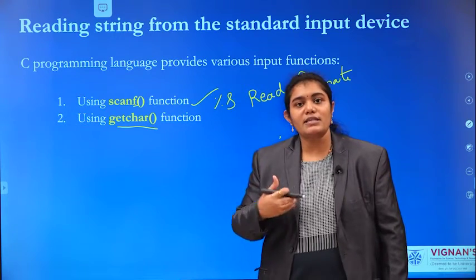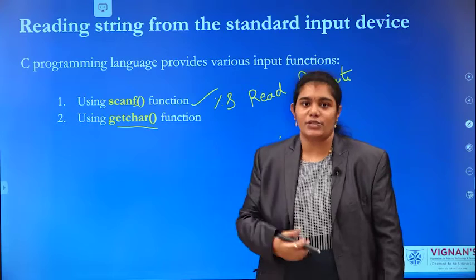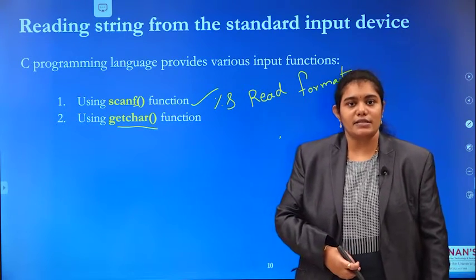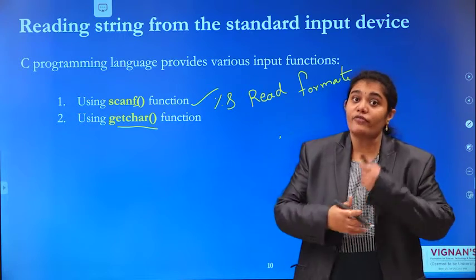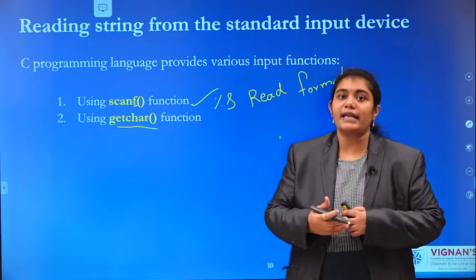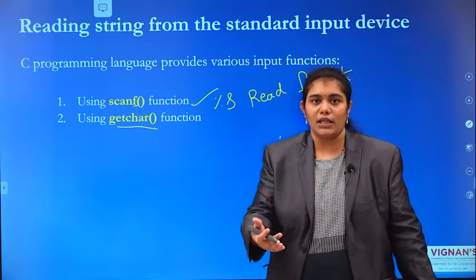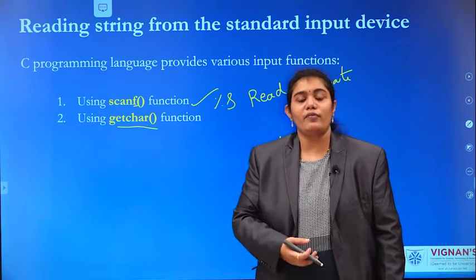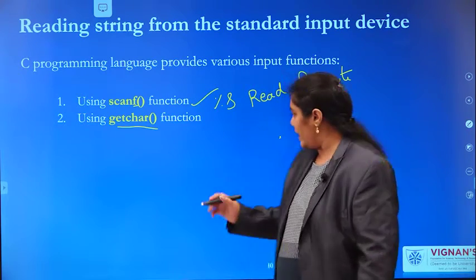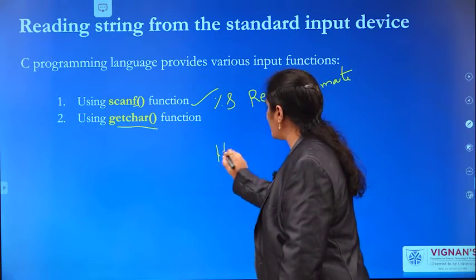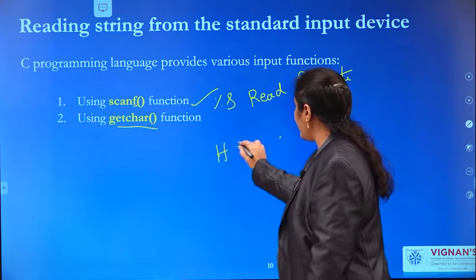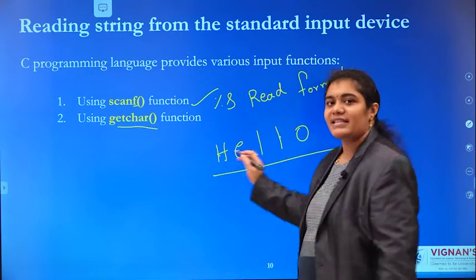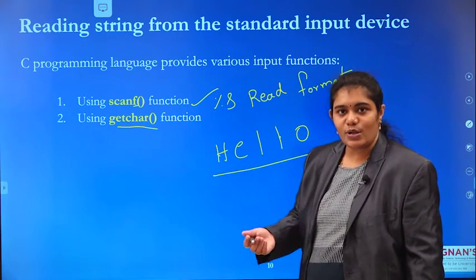We are discussing that this function is used to read a string, that means a group of characters, using the getChar function recursively. For example, H, E, L, L, O, one character at a time. A group of characters, is it a string or not?